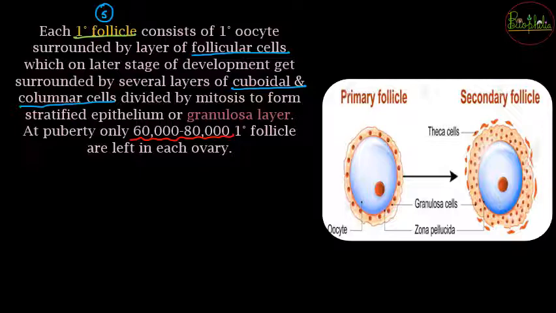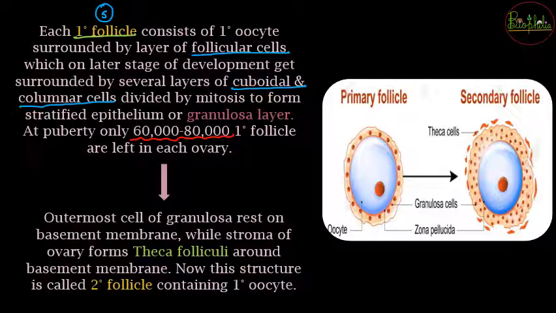Now this is the stage wherein the puberty is going to start, right? Primary follicle से puberty start होगी and every month one ovary is going to give chance for a single primordial follicle to develop into the next stage. अब next stage क्या होता है, it is going to be the secondary follicle. Secondary follicle जो है it is going to be the further stage after the primary follicle. तो जो outermost cells of granulosa cells जो थे which were secreted, these are going to rest on the basement membrane. So if you can see in the diagram as well, we are going to see the formation of secondary follicle from the primary follicle.